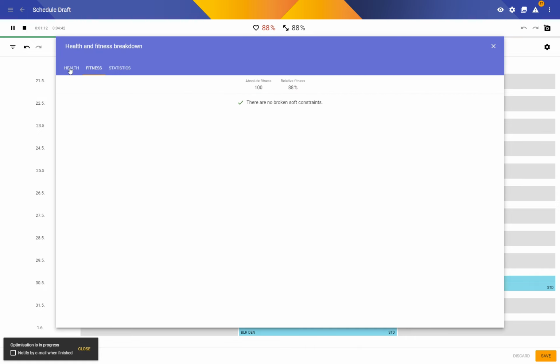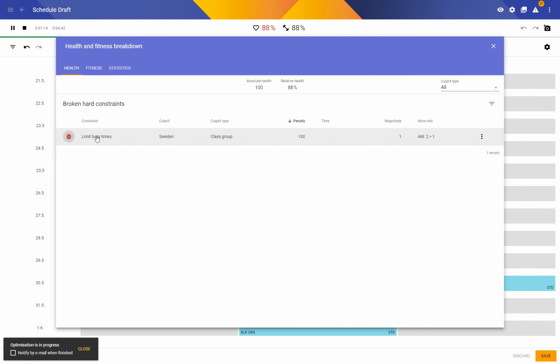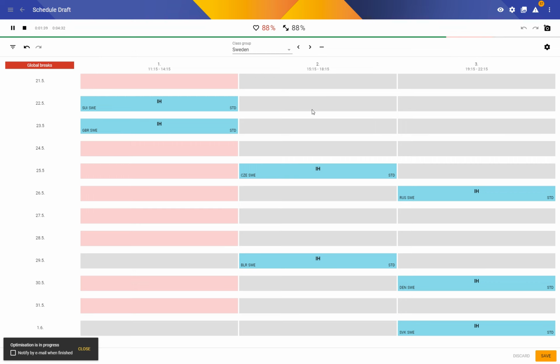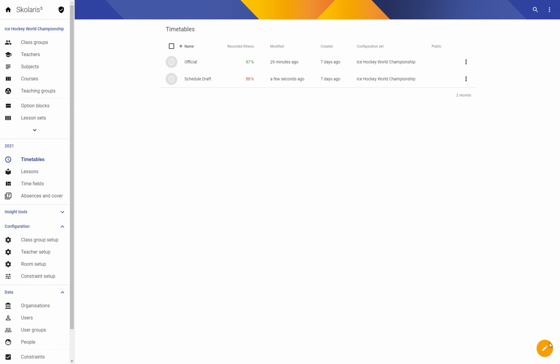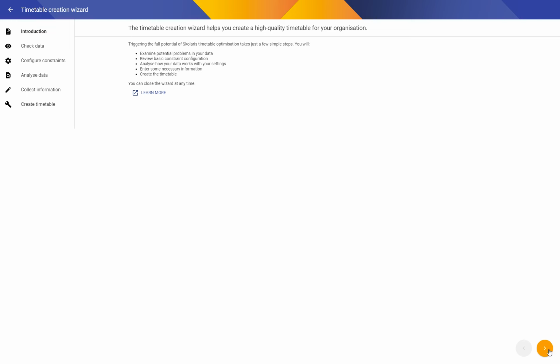Turns out that this one, the requirement of 1 game in the morning per team is quite difficult to achieve. You know what? Let's stop this. Let's save this draft and actually try the good old timetable wizard.